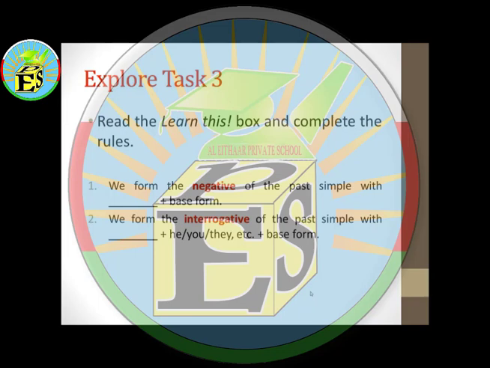So let's read the questions together. We form the negative of the past simple with dash plus the base form. I want you to look at task number 2 in the Explore section and read the first sentence you have in the table, the orange one, in the negative, which is "he didn't sing." So this is what we need here.